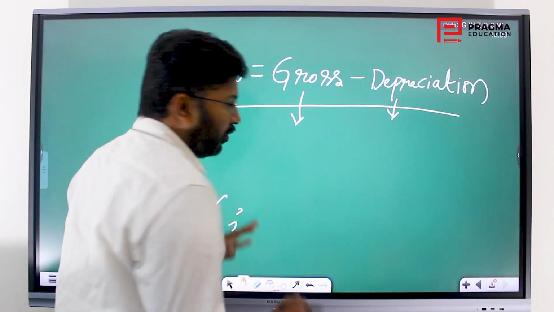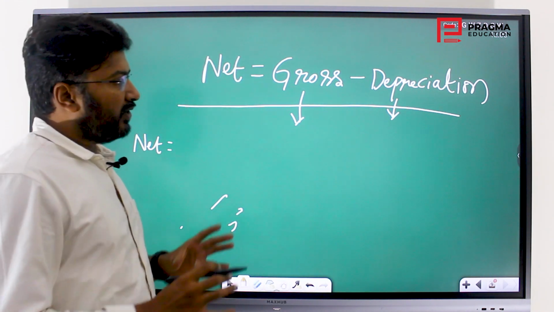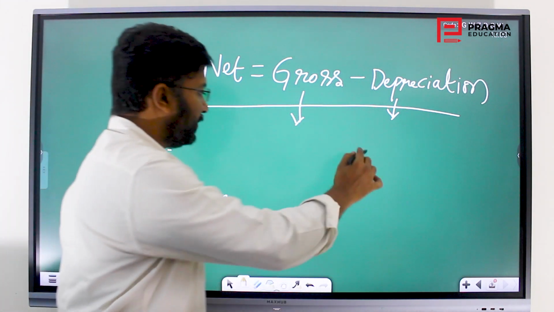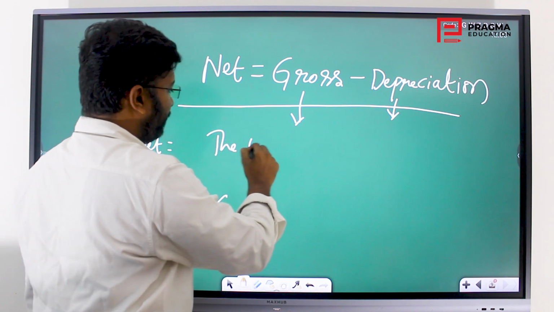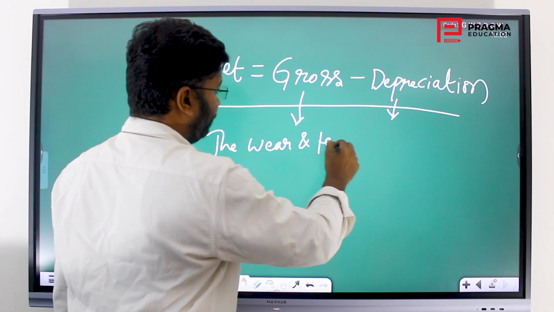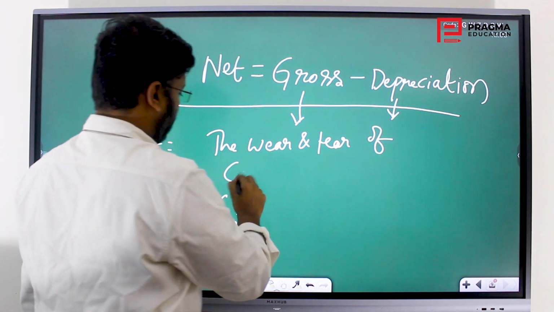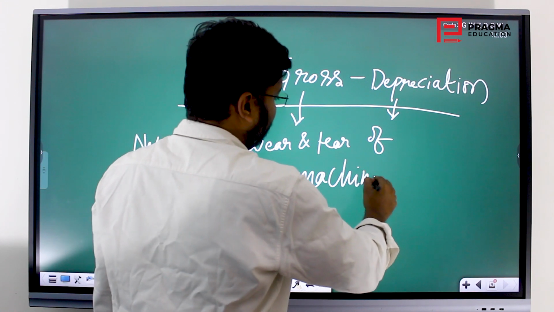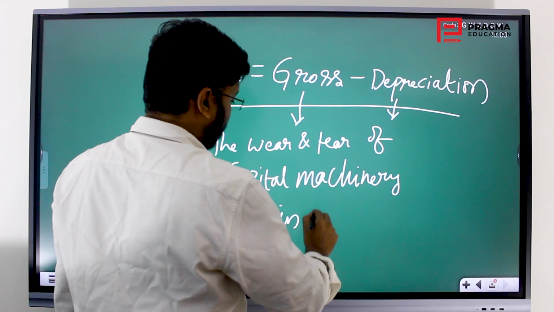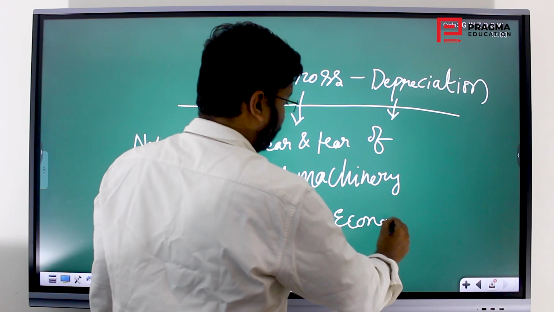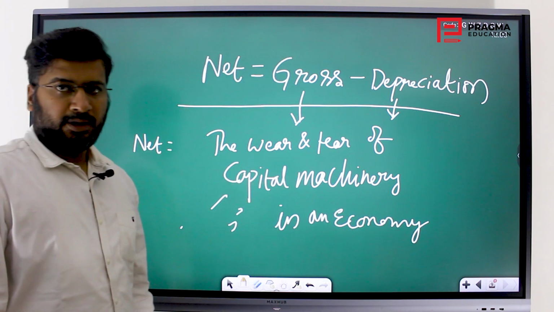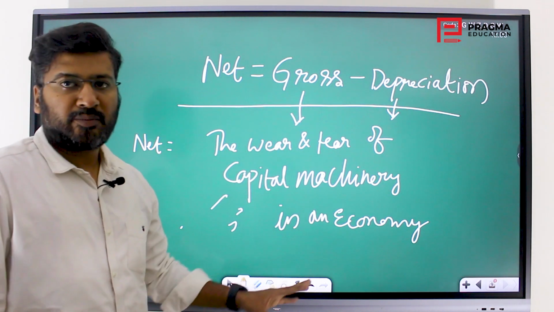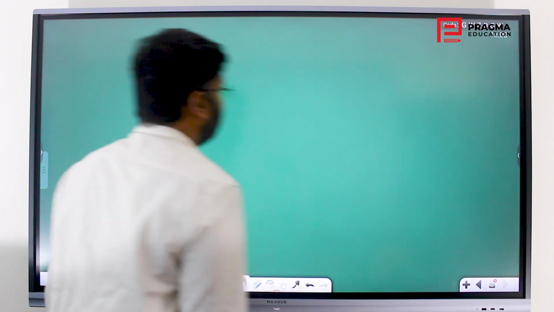But when we talk about the whole economy, what we are essentially saying is that net is gross minus depreciation, which here means the wear and tear of capital machinery in an economy. So that is depreciation. What is the wear and tear of capital machinery in an economy? How do we understand this? I'll tell with an example.